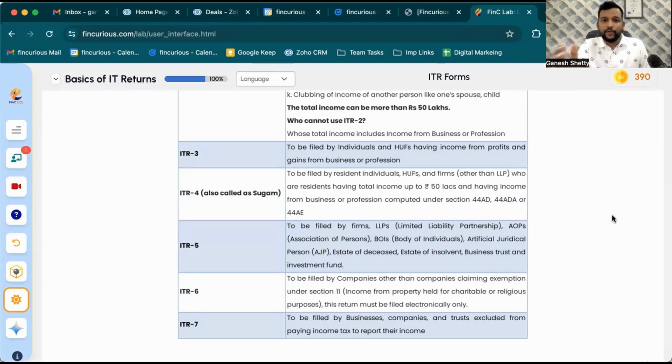In these cases, you can go for the presumptive taxation scheme, and up to 50 lakhs turnover, up to 50 lakhs income you can declare under section 44AD and 44AE, and you have to use form ITR 4 to file this particular income data to the government and file the income tax return. And if you are not going for presumptive taxation, if you are an individual or HUF having income from business or profession, you definitely have to go for ITR 3. So these are the important ITR forms. ITR 3 and ITR 4, you can opt for them, and you can file the income tax return.